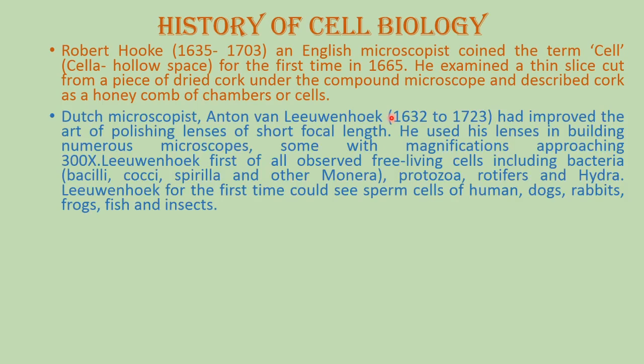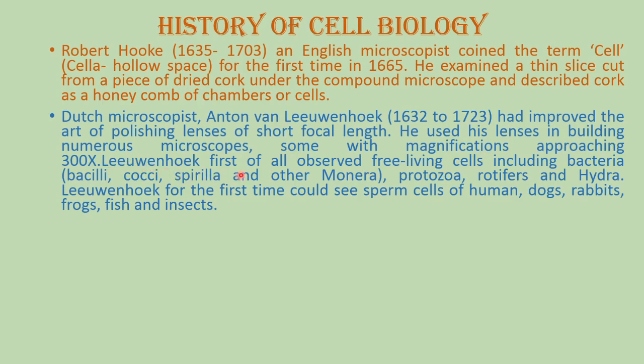Dutch microscopist Anton van Leeuwenhoek, known as the father of microbiology, improved the art of polishing lenses of short focal length. He used his lenses in building numerous microscopes of different types, some with magnification approaching up to 300x.